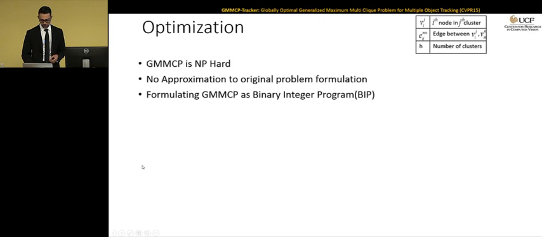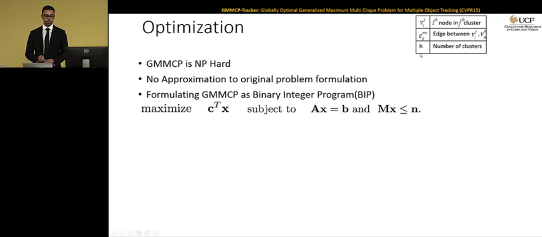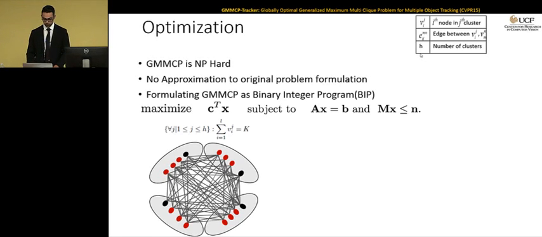Before getting into details, let's define the notations. Vij is a binary variable which defines the ith node in the jth cluster. Eijmn is the edge between 2 nodes in 2 different clusters, and h is the number of clusters. Here's the objective function. We try to minimize C transpose X. C is a long vector that has the weight of all the nodes and all the edges in the graph. And X is also a long vector that has a binary variable for each node and each edge in it. And we have to define a set of equality and inequality constraints to make sure that the solution found out of this optimization is a valid solution to GMMCP.